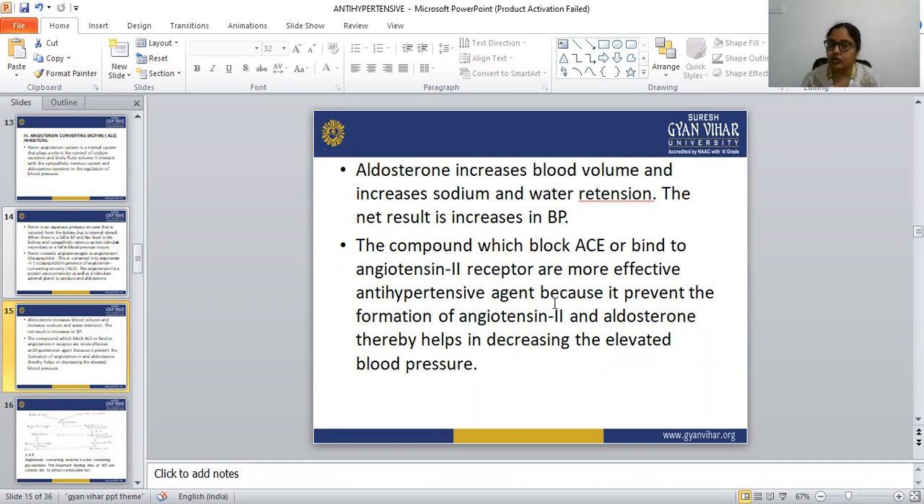The aldosterone also decreases. Why? There is no angiotensin 2 to stimulate the adrenal gland to produce aldosterone. So aldosterone formation or release also decreases, and the elevated blood pressure decreases. So this is all till here. We will do the next topic in our next class. Let's see some MCQs regarding this topic.